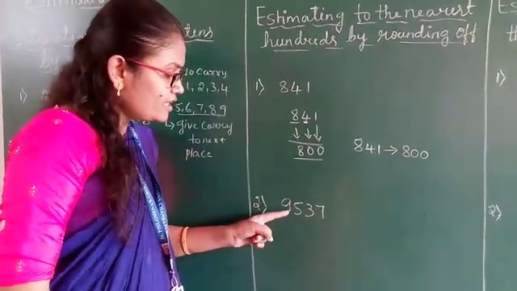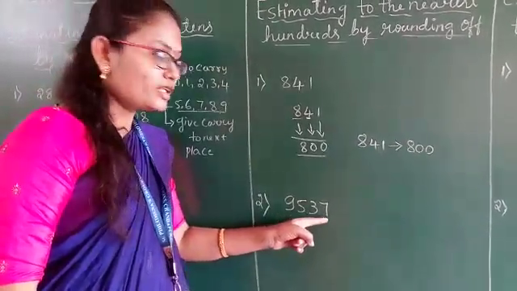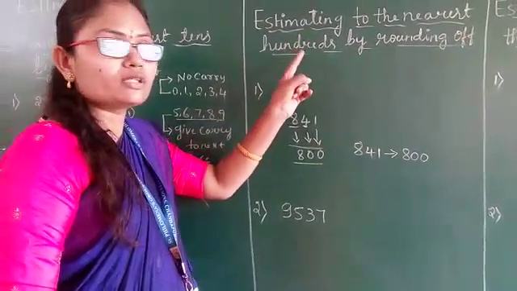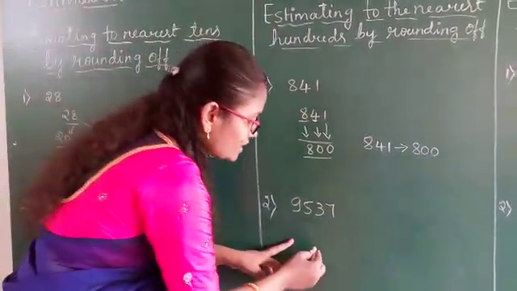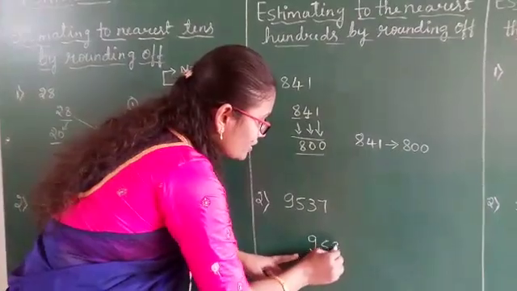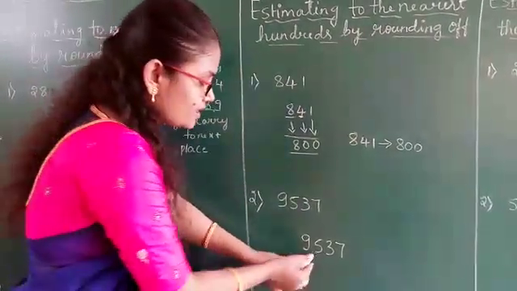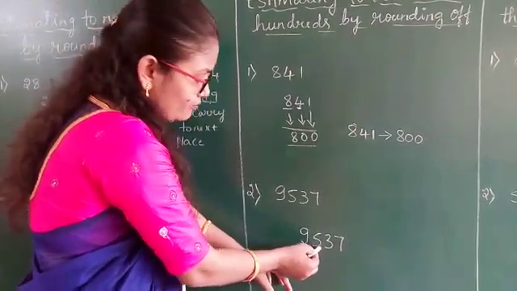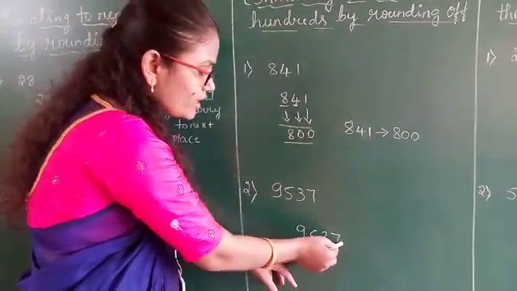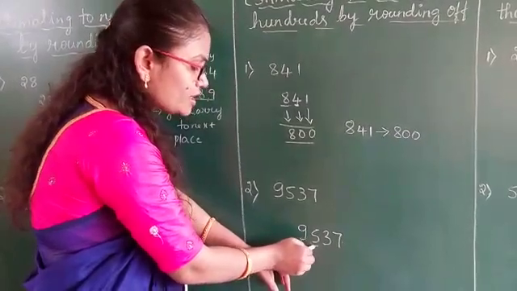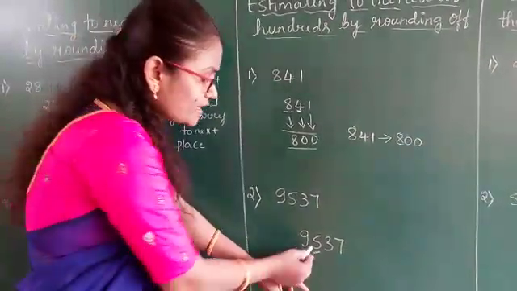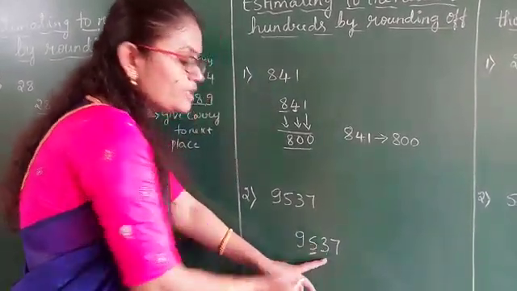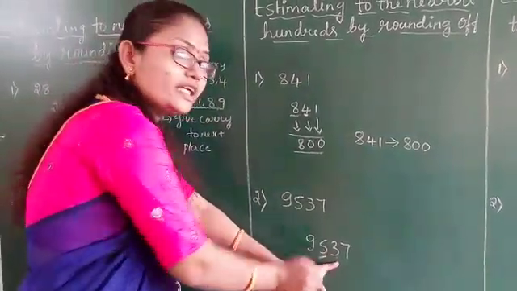In the same way, I have taken one more example. We can see 9537. For which place do we have to estimate? The hundreds place. Which is the hundreds place here? Ones, tens, hundreds. We do not want thousands here, because we are estimating for the hundreds place. The previous place here is the tens place.